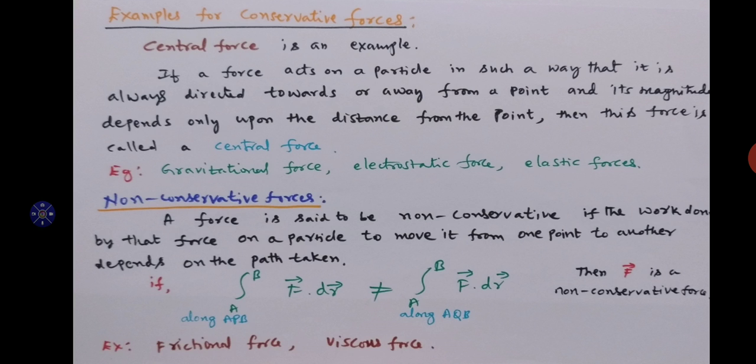Then, examples. What are the examples of conservative forces? Central force is a conservative force, because conservative force means it depends only on the end points, not on the path followed. Therefore, central force is one of the best examples.